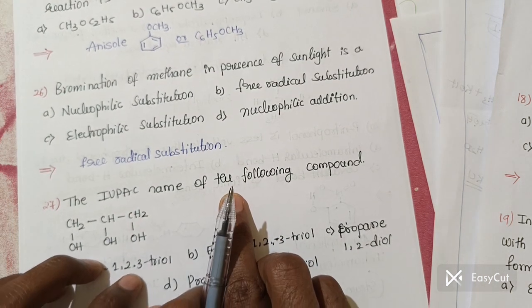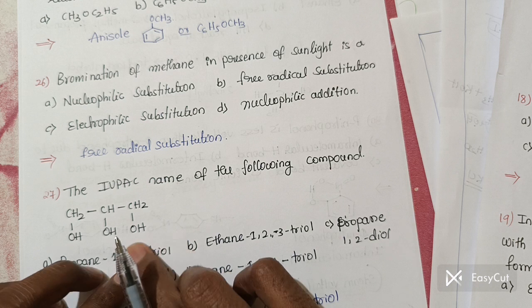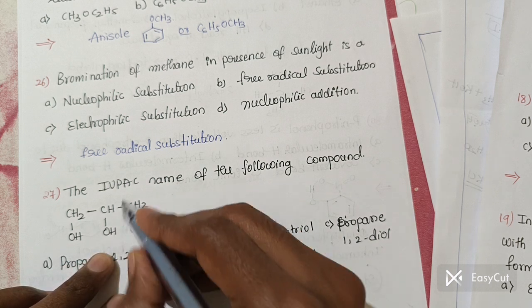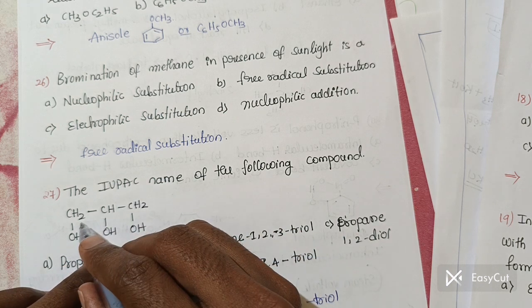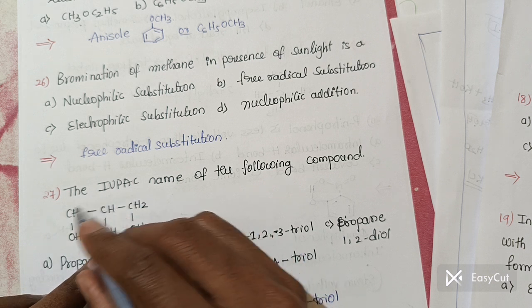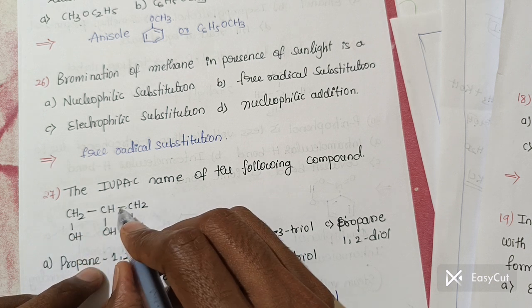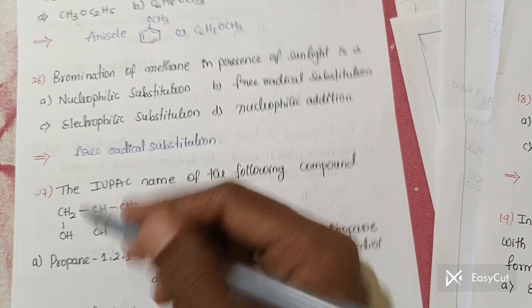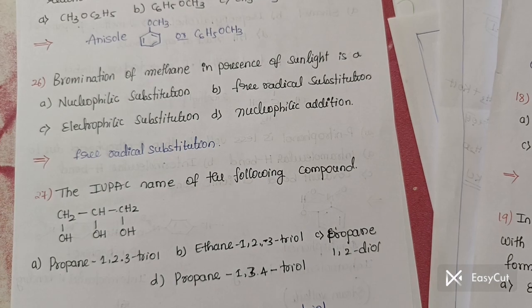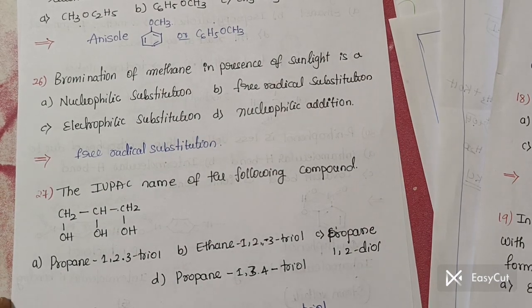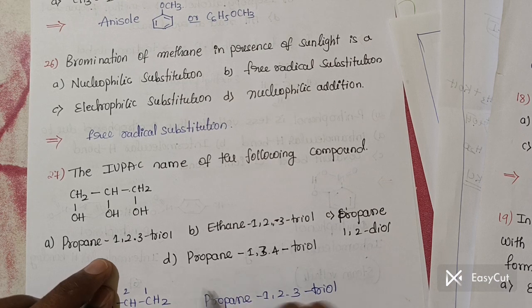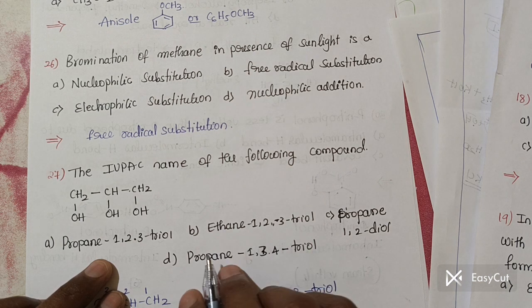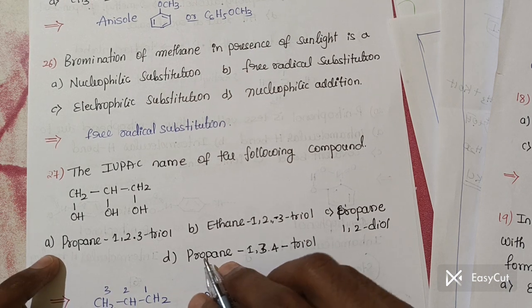Next, what is the IUPAC name of the following compound, they have given. So if it is given like this, the naming will start from this carbon atom. 1, 2, 3. How many carbon atoms are there? 3 carbon atoms. Therefore the suffix is prop, and at the first, second, third carbon atom you have the 3 OH groups. Therefore we can write propane-1,2,3-triol. It is not propane-1,2-diol, not 1,3,4. Clear? Okay. So therefore option A is the correct one.